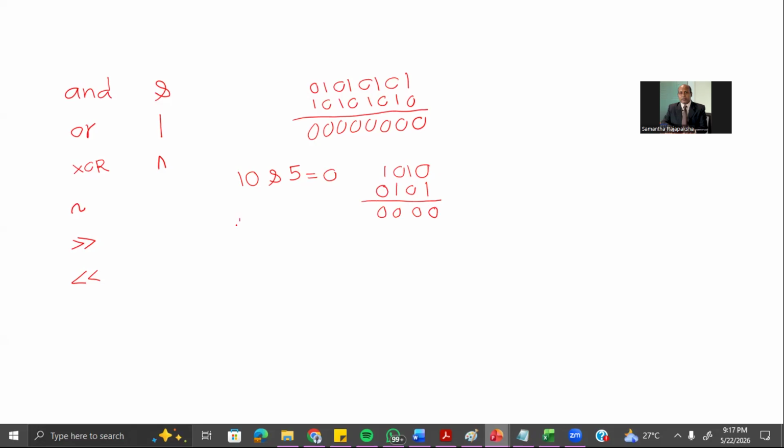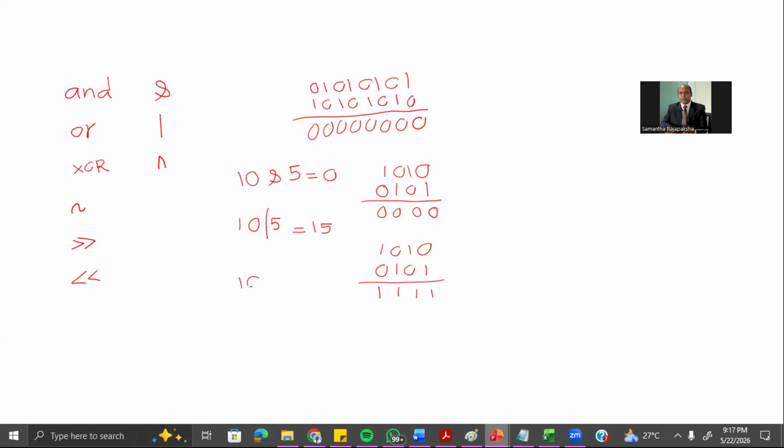If you are given the OR operation, 10 OR 5, where OR is this notation, remember 10 means 1, 0, 1, 0 and 5 means 1, 0, 1, and put the 0 here. Then with the OR operation, 1 or 0 gives 1, so we get 1, 1, 1, 1. That means it is equal to 15. This is how you get the OR operation.